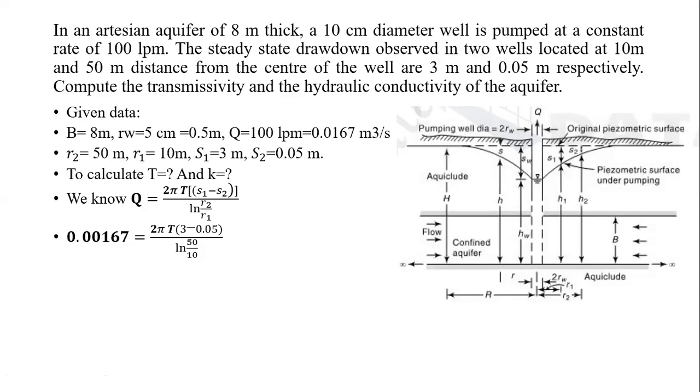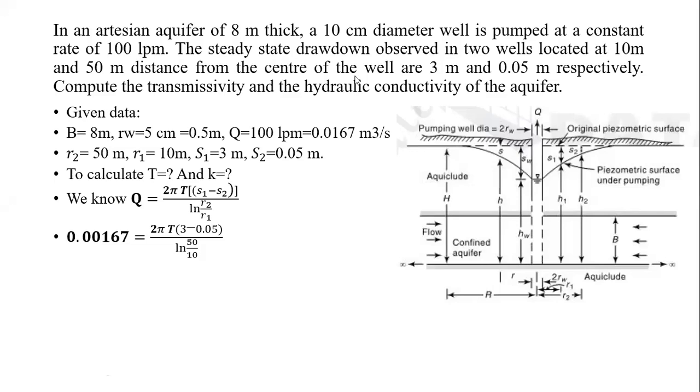It is 0.0167 into ln of 50 by 10, upon 2 into 3.14 into (3 minus 0.05). It's about 0.0167.